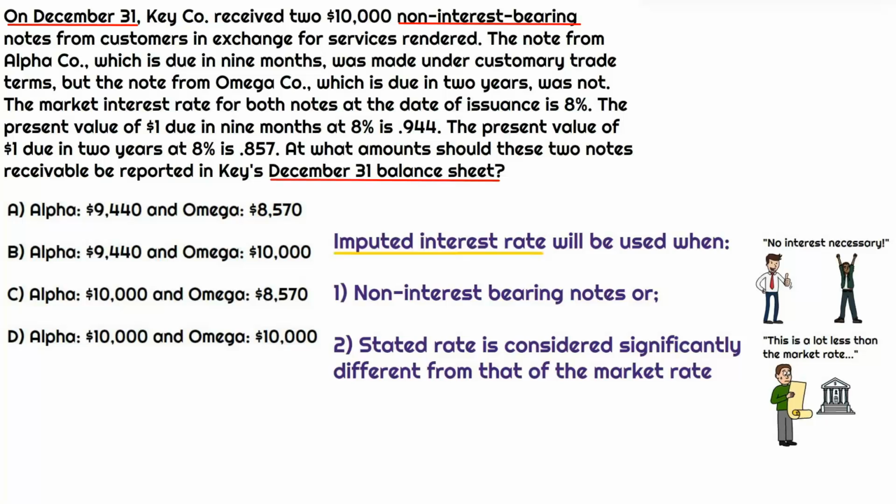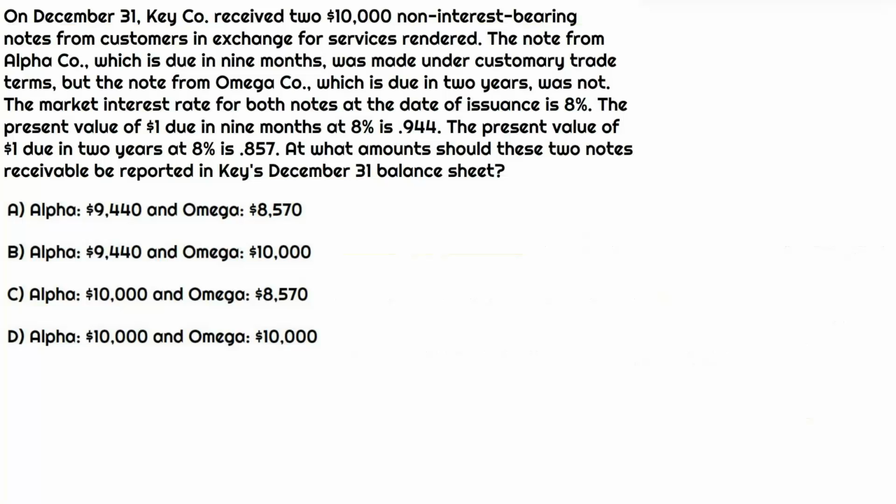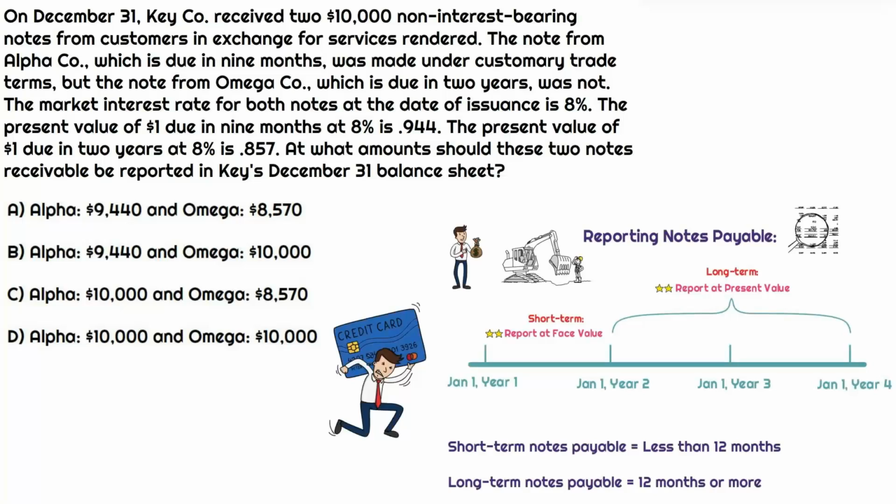Okay, boom. Now that we know what it is we're looking for, we need to remember more buzzwords. So thinking about both of these notes that were received by Key, let's start with Omega because this one's a little bit more straightforward. We know that this is a note that is due in 2 years, and it is not made under customary trade terms. So right out of the gate, we need to remember the difference between using the face value versus the present value when valuing these notes.